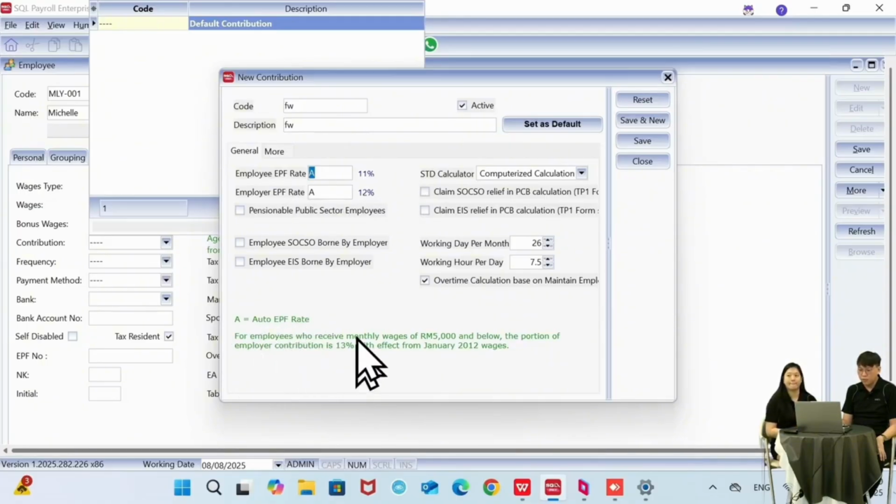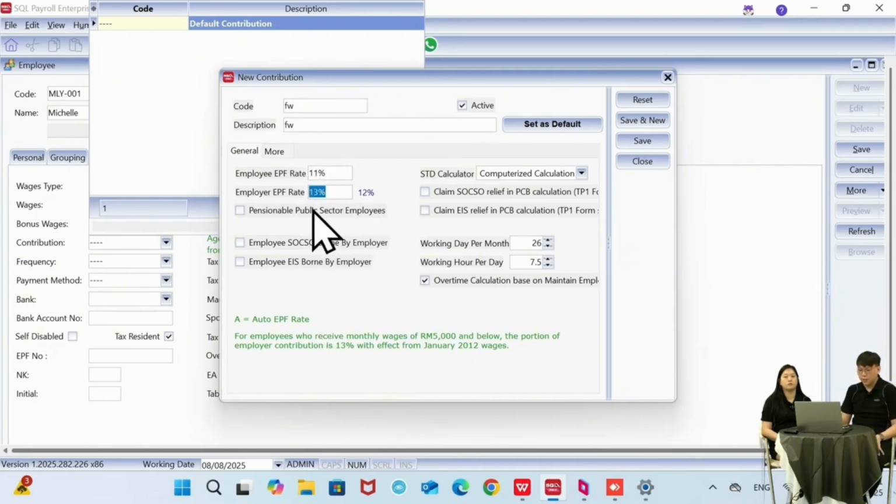So for employees who receive monthly wages of 5,000 and below, the portion should be 13% with effect from January 2012. So for example, if you want to manually assign it, also can. You just remove the A followed by the 11%, 13% like this.